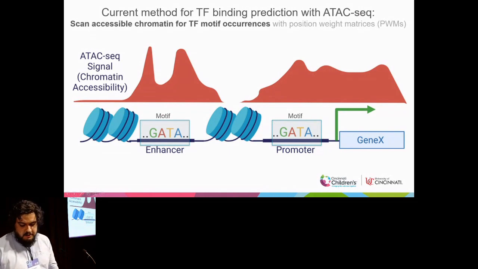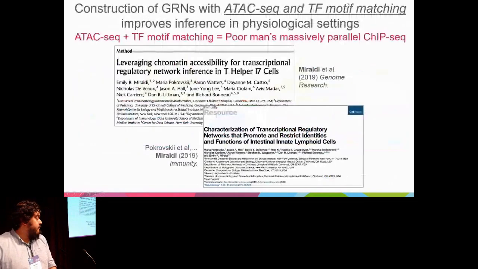And we've been able to show that using an approach, which my mentor calls the poor man's massively parallel ChIP-seq, which is ATAC-seq plus motif scanning, does drastically improve our performance in reconstructing these gene regulatory networks, especially in these immune cell types that are rare.